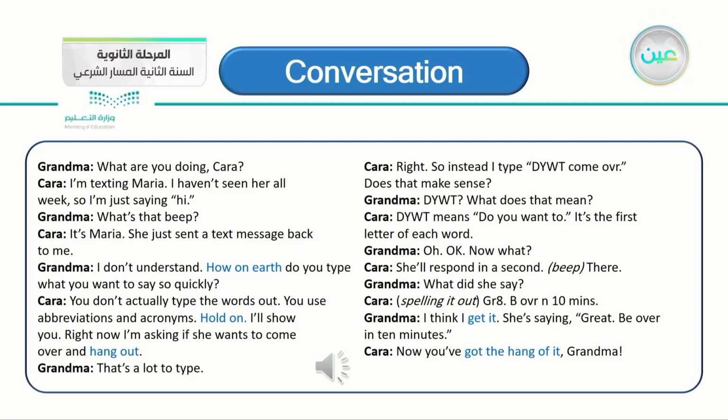Does that make sense? Grandma, DYWT, what does that mean? Kara, DYWT means do you want to? It's the first letter of each word. Grandma, oh, okay. Now what? Kara, she'll respond in a second. There. Grandma, what did she say? Kara, GR8B OVR in 10 minutes. Grandma, I think I get it. She's saying, great, be over in 10 minutes. Kara, now you've got the hang of it, Grandma.